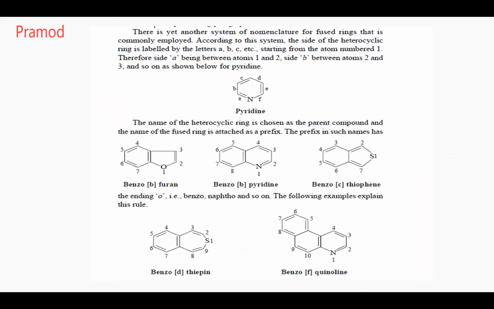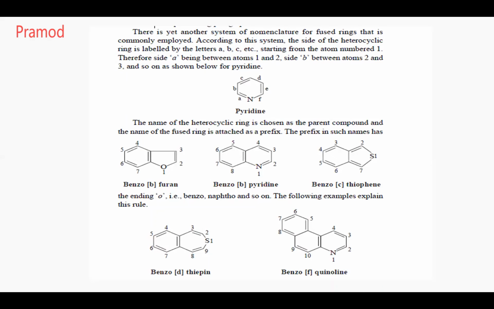Yeah, Rennie, read it now. There is yet another system of nomenclature for fused rings that is commonly employed. According to this system, the side of the heterocyclic ring is labeled by the letter A, B, C, etc., starting from the atom number 1. 1, 2, 3, 4, 5, 6. Can you see the board? Yes, sir.